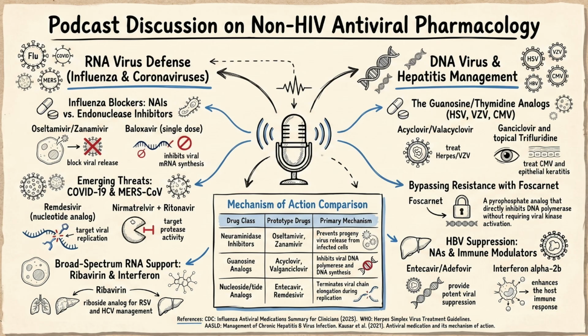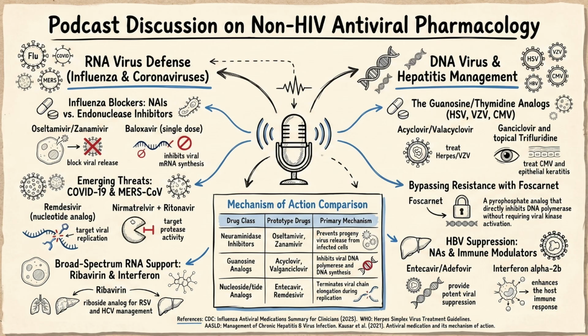This all makes logical sense, but it raises an obvious question. If our entire strategy relies on the virus having these specific kinases, thymidine kinase for HSV, UL97 for CMV, what happens when the virus mutates and simply stops producing the kinase? Well, then the drug remains an inactive prodrug. It just floats harmlessly while the virus replicates out of control. That is the exact mechanism behind acyclovir-resistant HSV and ganciclovir-resistant CMV. The virus simply drops the enzyme we rely on.